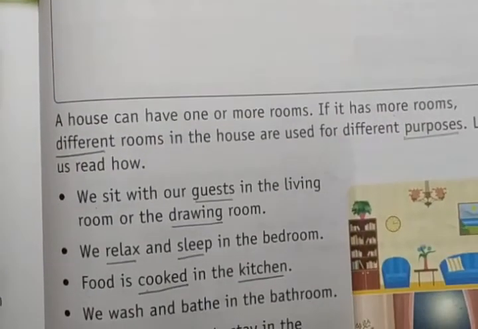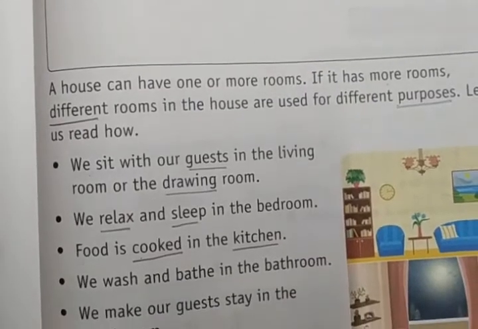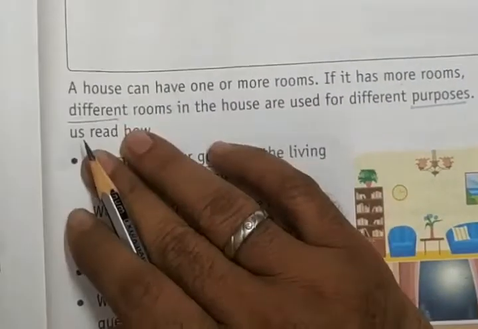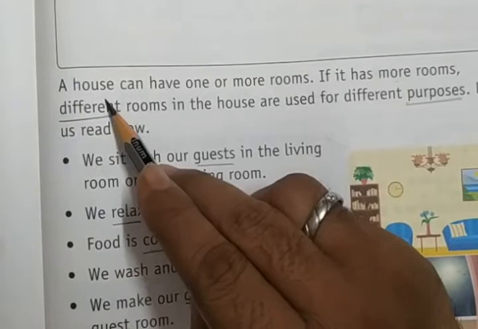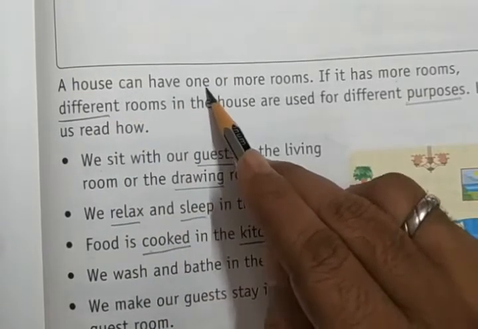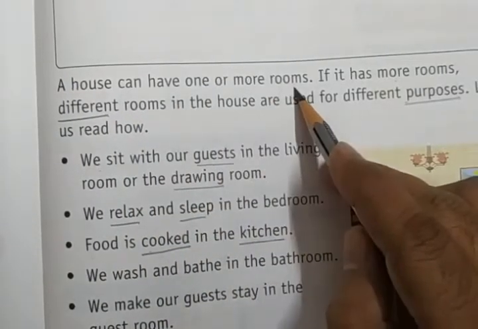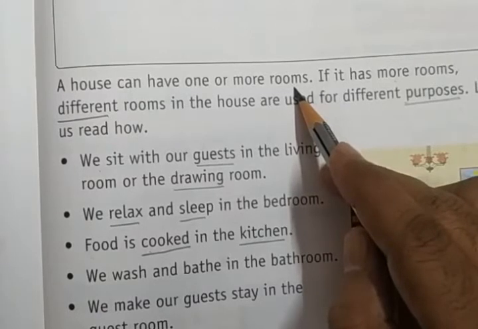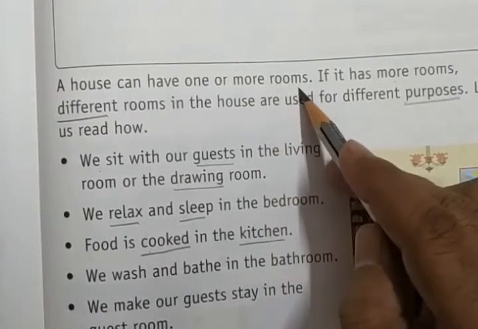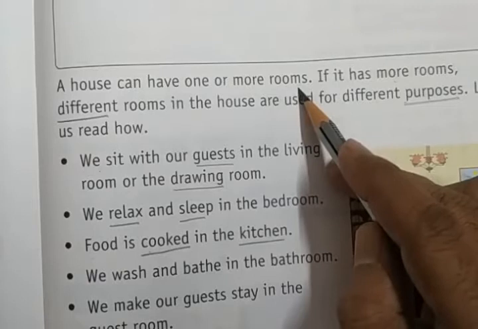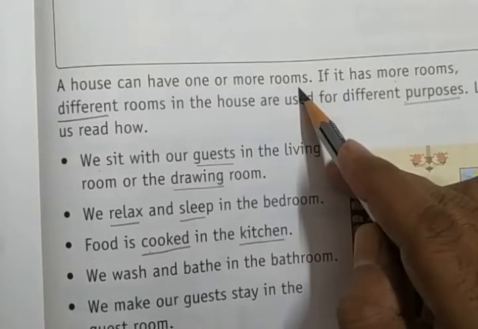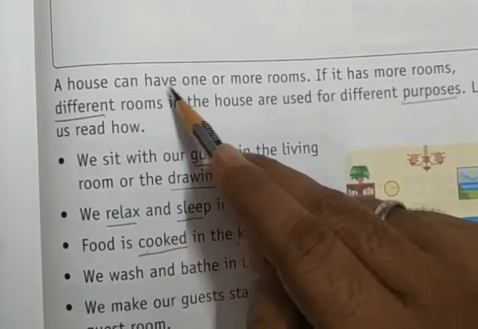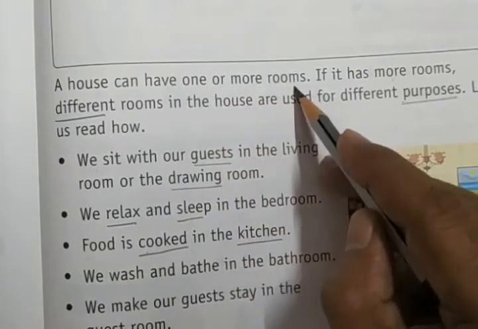Next is a house. A house can have one or more rooms. A house can have one or more rooms. Rooms, we call them kotadigalu or konegalu. Okay? A house can have one or more rooms.